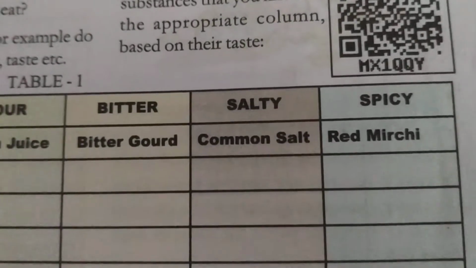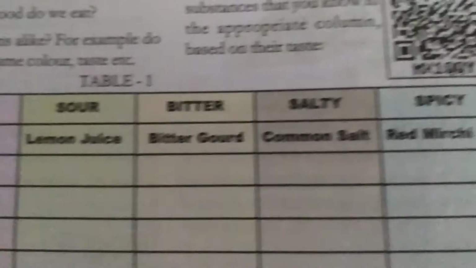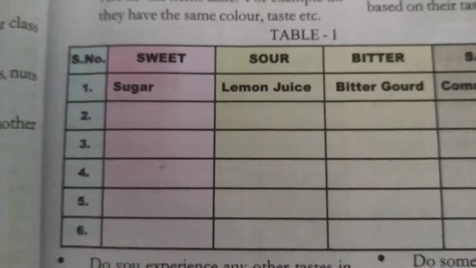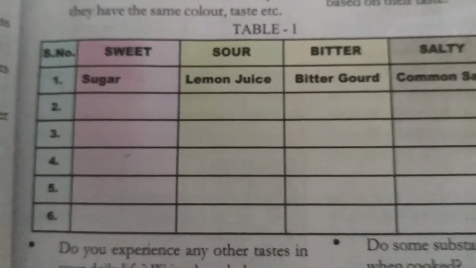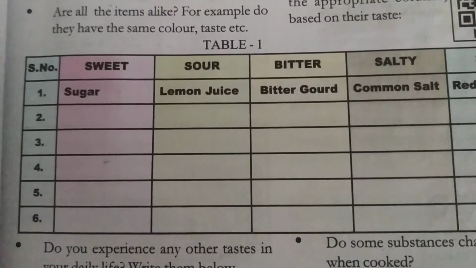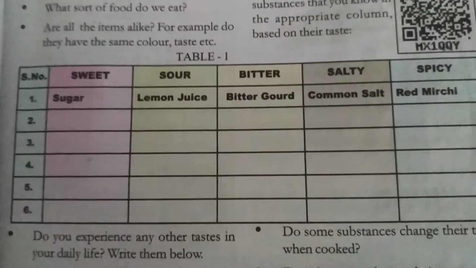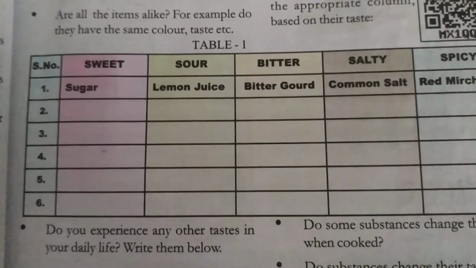And spicy, which is more hot things, that is red chilies, right? Okay, like that you have to add 5 more substances: 5 more sweet substances, 5 sour, 5 bitter, 5 salty, and 5 spicy. Can you fill this table?